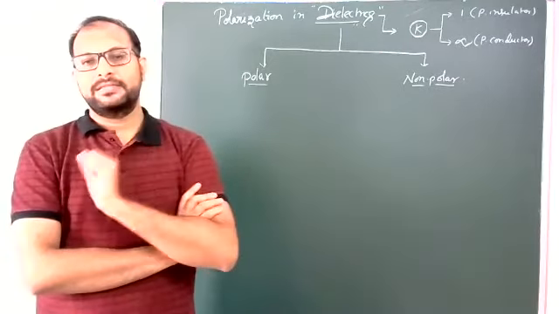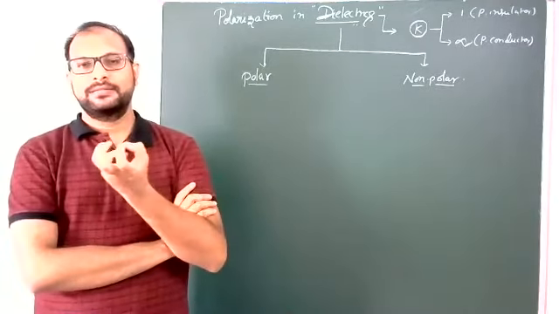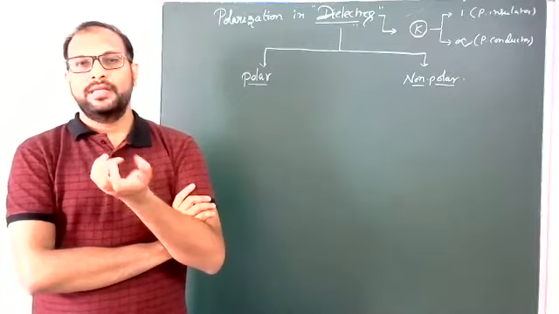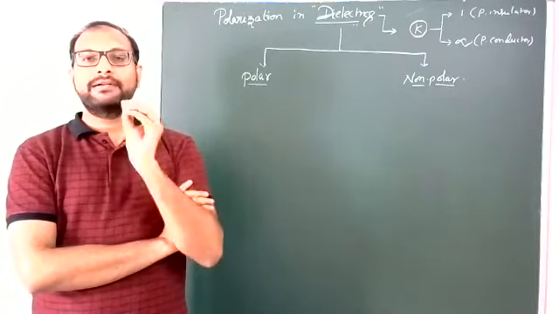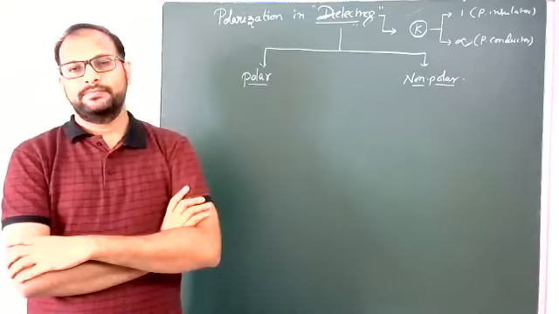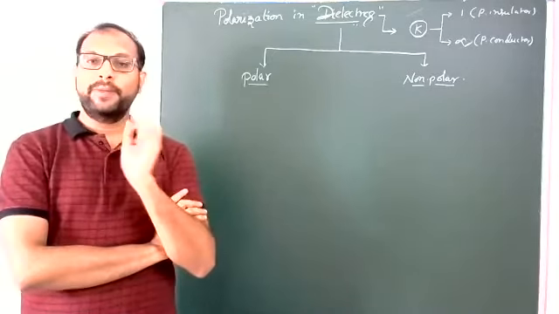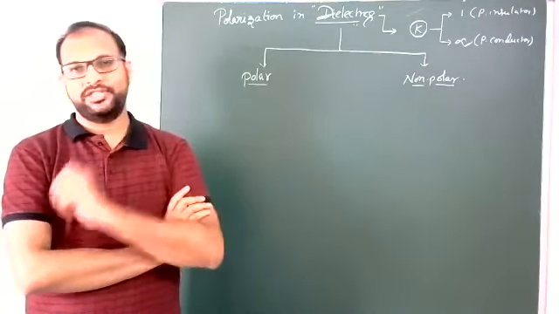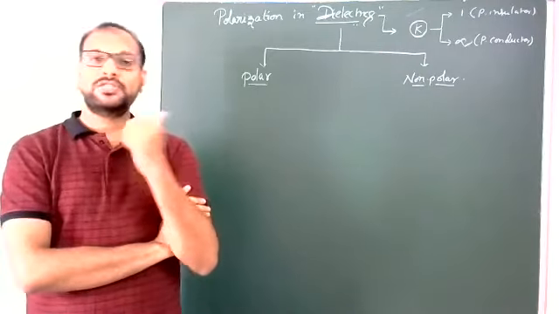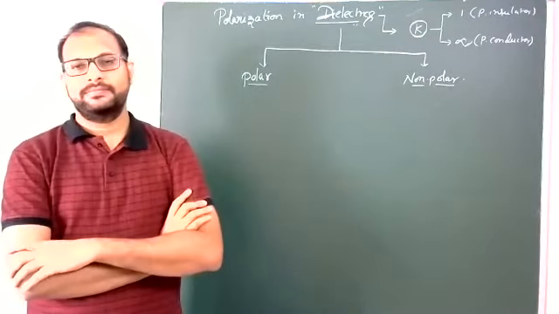Some materials maintain a permanent electric dipole moment. Some materials can maintain a permanent dipole moment. Those materials are known as polar materials.